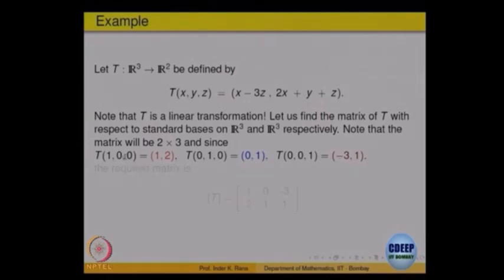So what is the matrix? Whatever you get for the first vector is the first column, this is the second column and that is the third column. That gives you the matrix. This comes as the first column, this comes as the second column and this comes as the third column. That is the matrix of the linear transformation.